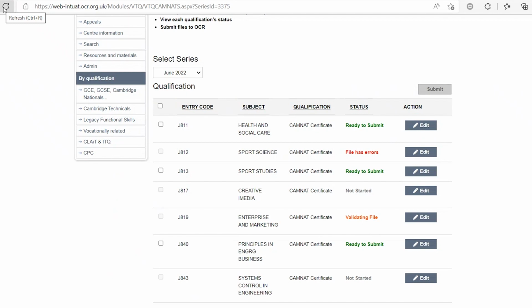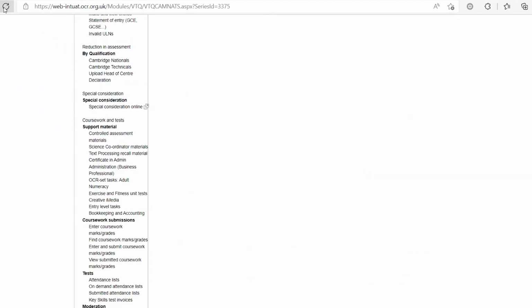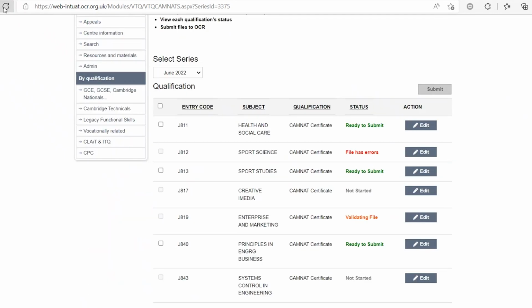Please click Refresh to see the updated status, and this may take a few minutes to complete. As a top tip, whilst your file is validating, you can continue to work on the other spreadsheets for the other subjects. Should Interchange time out, or if you need to log out of the system, your data will continue to validate and it will save.